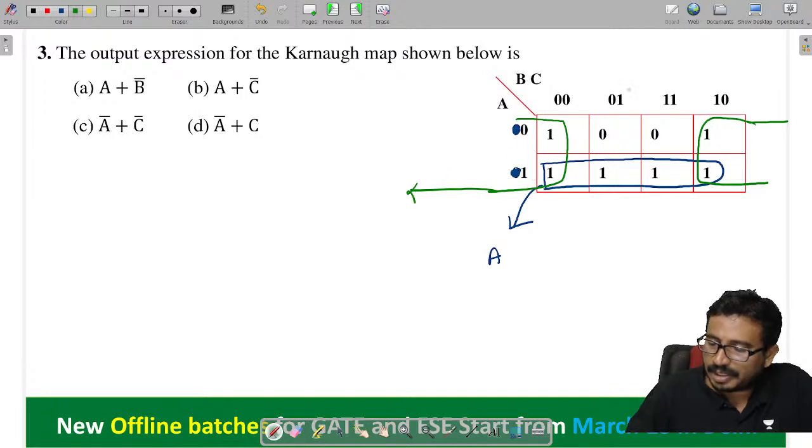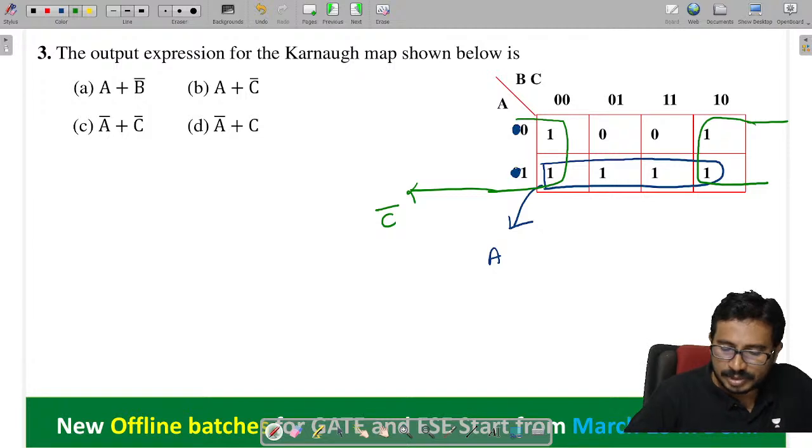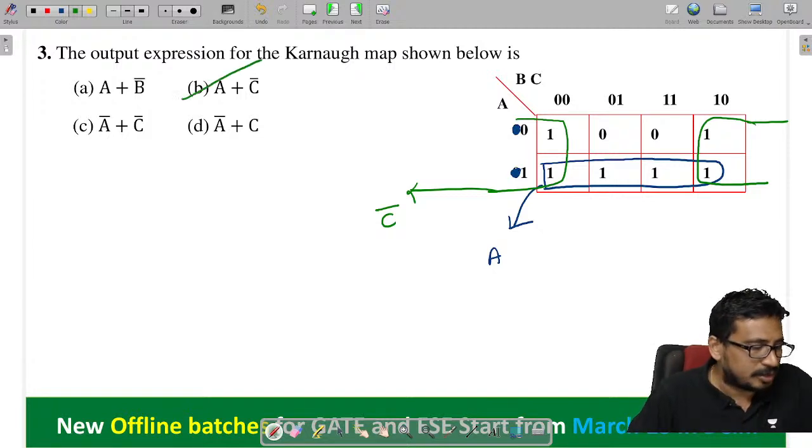यहाँ से हमको क्या मिलेगा ना here? That is C bar मिलेगा. So कौन सा option? Tell me. A plus C bar. What is the option? Tell me. A plus C bar. All of you tell me. Sorry. A plus C bar. So option D. Everybody tell me. Done.